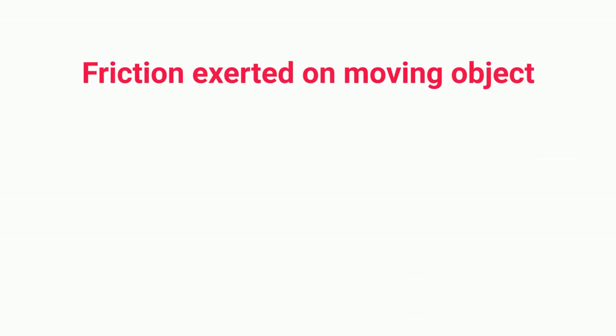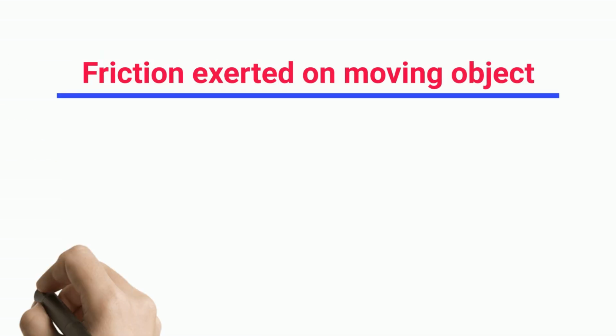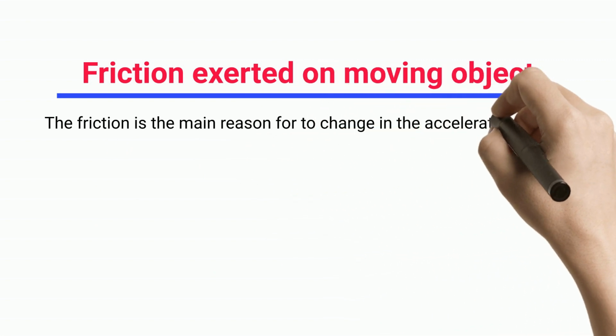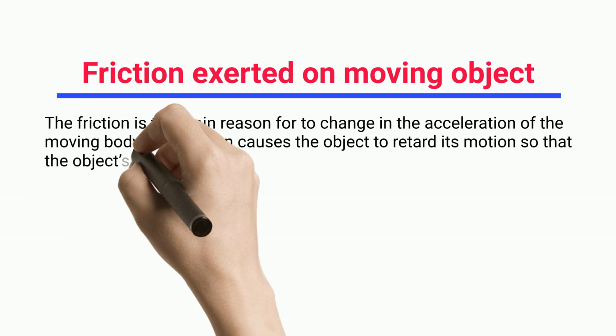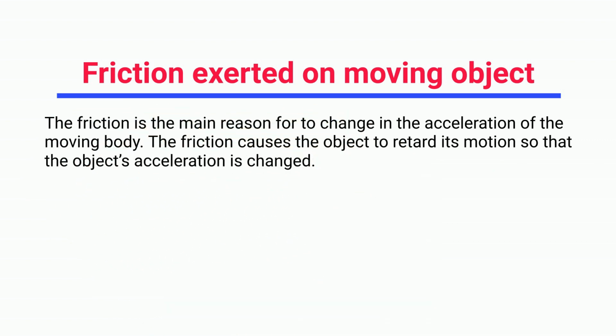Friction exerted on moving object. The friction is the main reason for the change in the acceleration of the moving body. The friction causes the object to retard its motion so that the object's acceleration is changed.